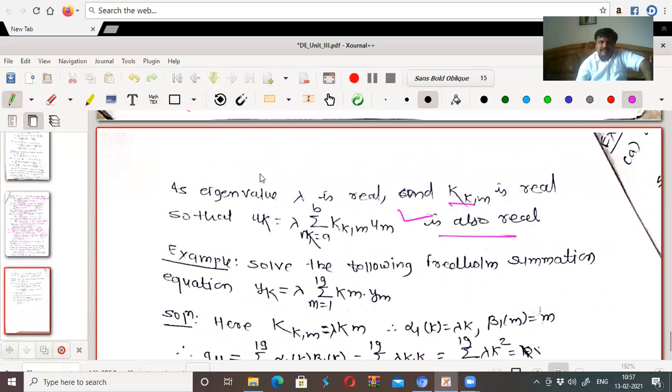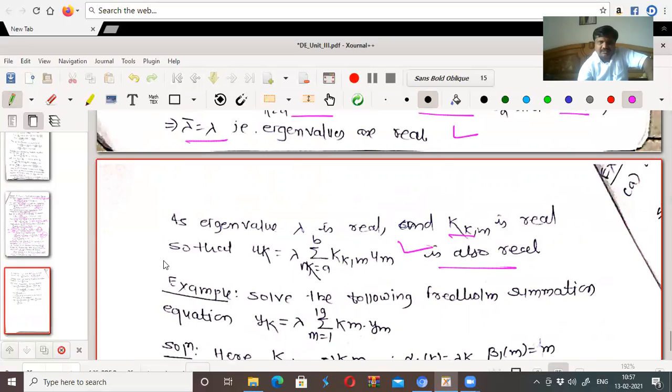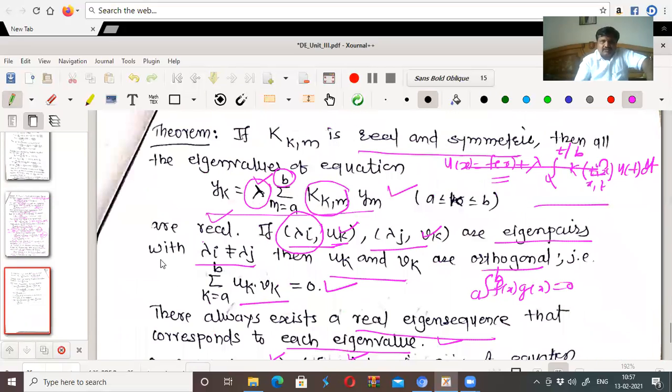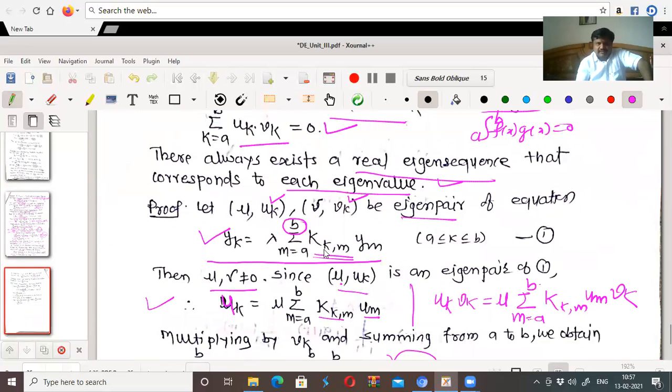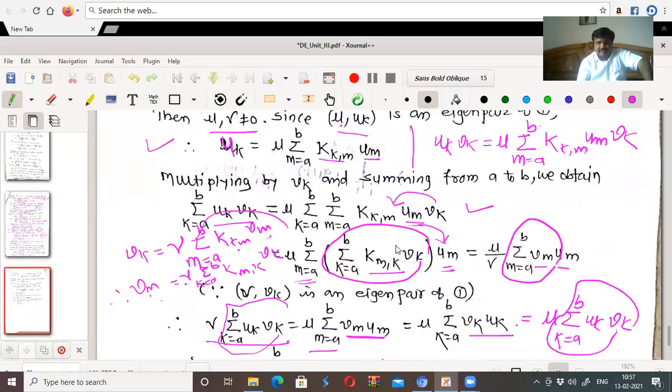Okay. So thus, all the three cases we have proved. If k km is real and symmetric, where symmetricity we used here, k km equal to k mk, here we use symmetricity, isn't it? Because of the symmetric kernel you can write this, and we use this one.